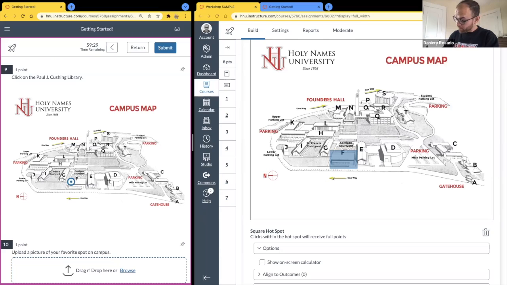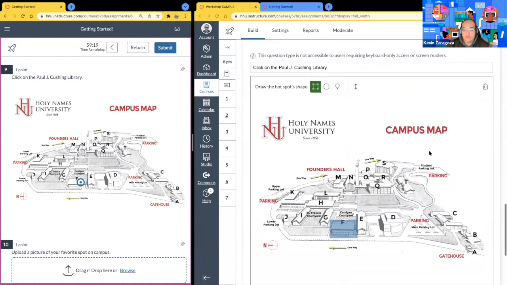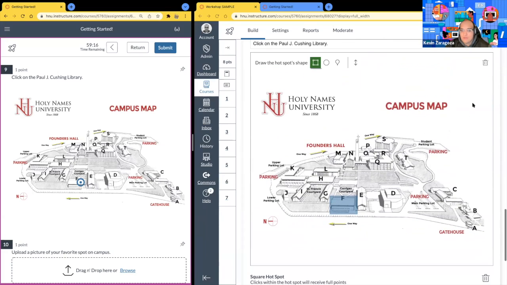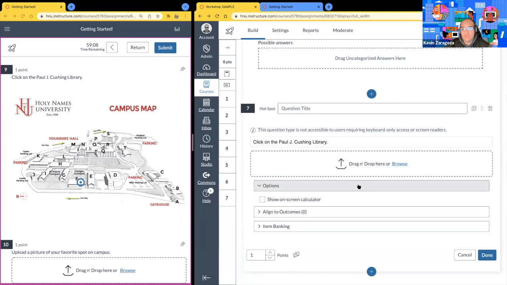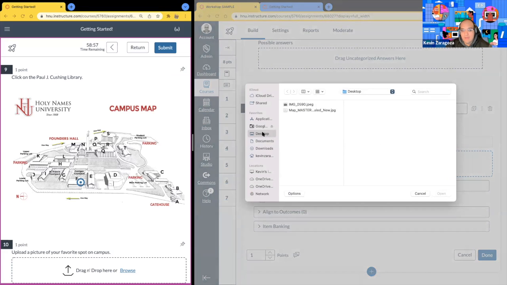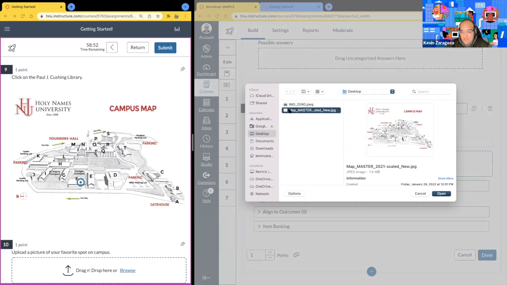Got it. I just have one question on the hotspot on this one here. How do you get the map in there? How do you get the map for them to look at? Sure. So let's go ahead and go through that. I'm going to delete my image, remove image. So Kelly, when you haven't uploaded the image, when you've selected the hotspot type question, you'll have this area here that says drag and drop or browse your computer. I selected browse. On my desktop, I already have the images for this workshop ready to go. And so I'll just look for that image and I'll open it.